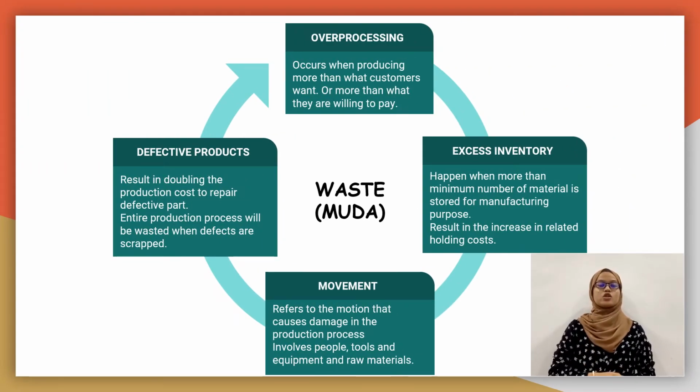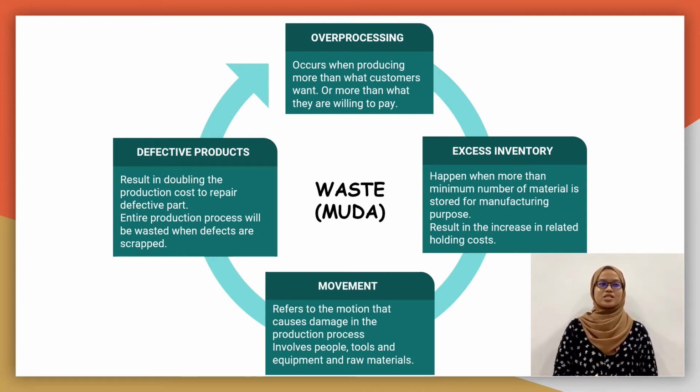The fourth one is overprocessing. This waste involves producing products way more than what customers want. For example, engineers producing products with higher specifications than what customers are willing to pay. This issue may be related to management or admin issues, such as lack of communication, human error, duplication of data, and others. To eliminate this waste, the best tool that can be used is process mapping, which will define an optimized workflow.